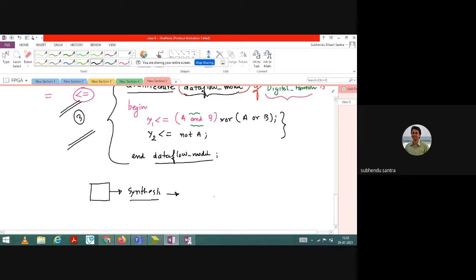Once you synthesize, you will have a digital circuit. It will be the task of the compiler to generate that circuit, and then you can simulate to check whether you are getting the performance you expect from the system. After the simulation is okay, you can generate a .bit file, and then you can flash that bit file to the ROM of your board.